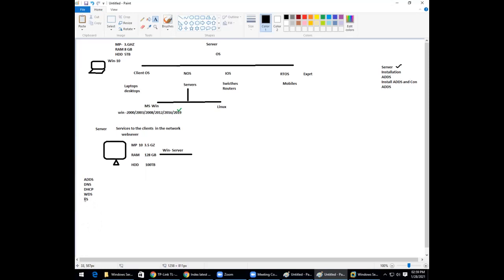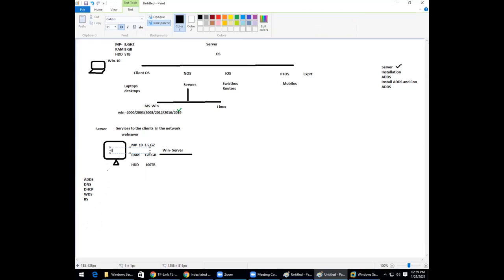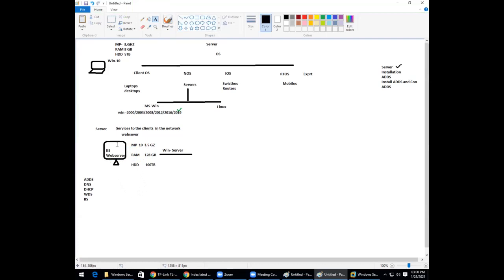When I say IIS, this is Internet Information Services. If I install this IIS on this server, then the server becomes a web server. Now, what will be the organization's usage if they are in the e-commerce business? For example, they run only this IIS server.